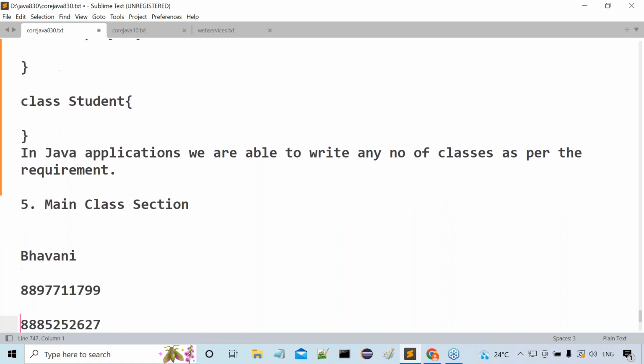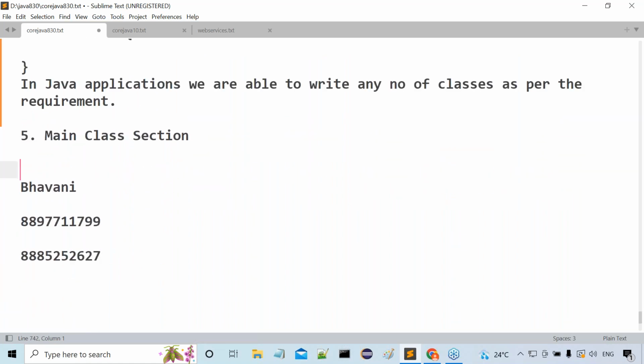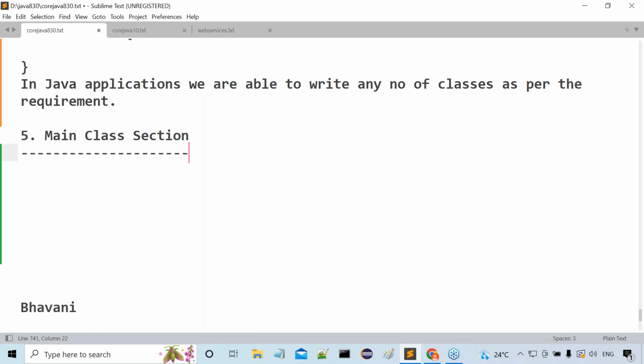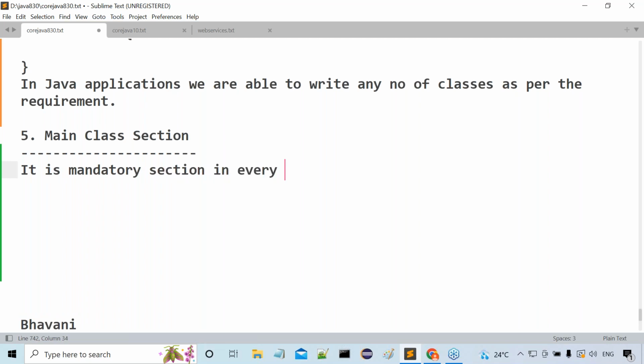What next, guys? Now tell me, what is the last one here? Now tell me, main class section. What is this last one? Now tell me, is it a mandatory section or not? It is a mandatory section in every Java application. In every Java application, it is mandatory. That point is very clear. Why, sir? Why is it mandatory?